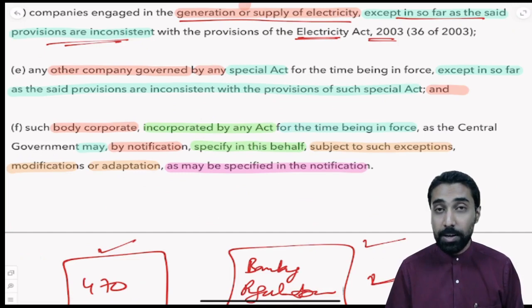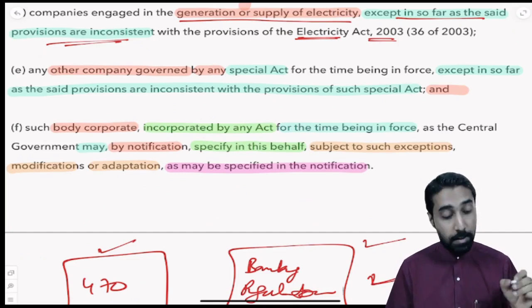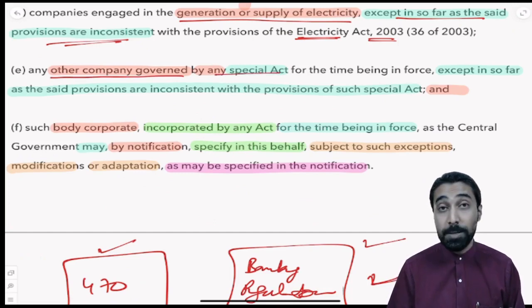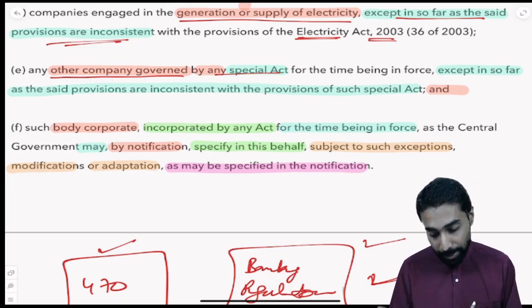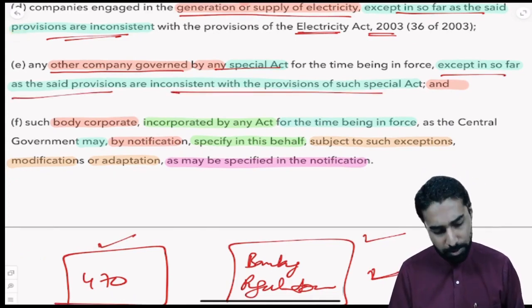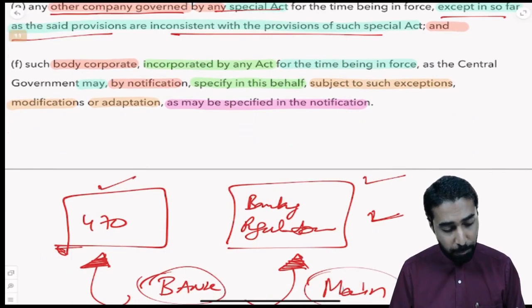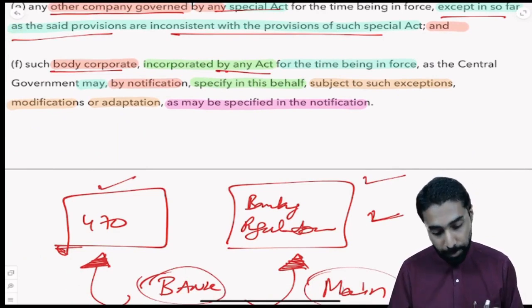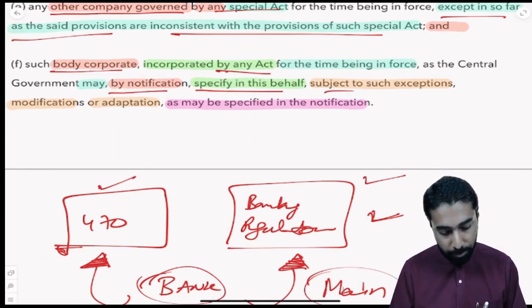Same way, if you go further, we have any other company governed by a special Act. For example, LIC, that is a special Act. We have the LIC Act. So even for them, this Companies Act will apply, except in so far as the provisions are inconsistent with that special Act. Same concept will apply. Then also this can apply to any body corporate incorporated under any Act for the time being in force, which is effective, as the Central Government may by notification tell.